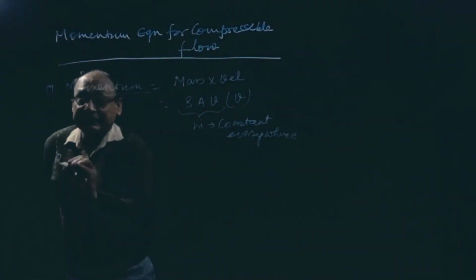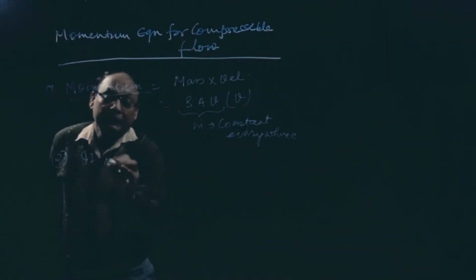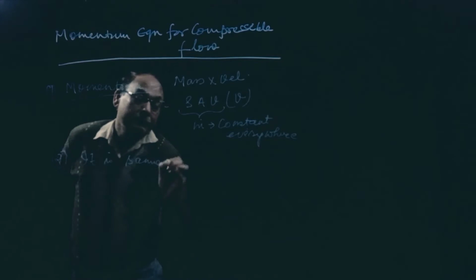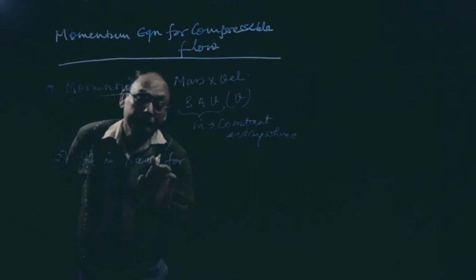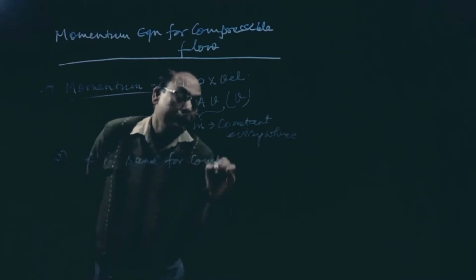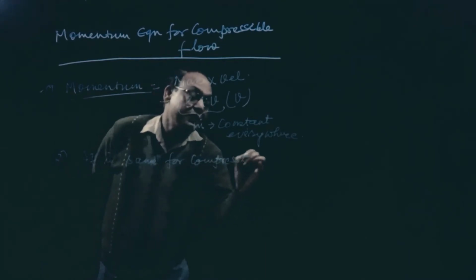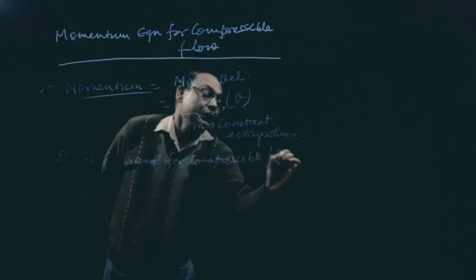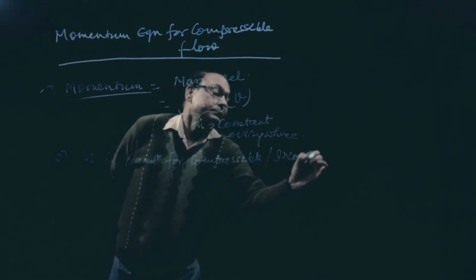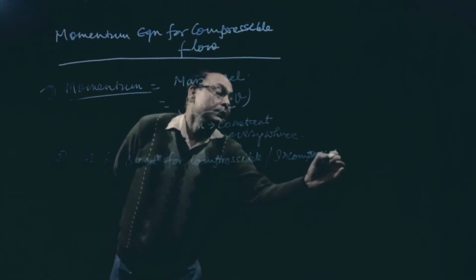So it is the same for compressible or incompressible flow. Why?